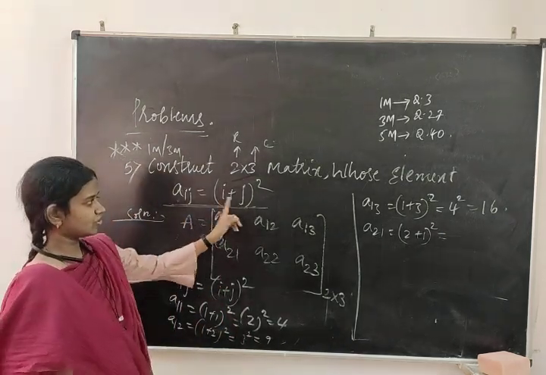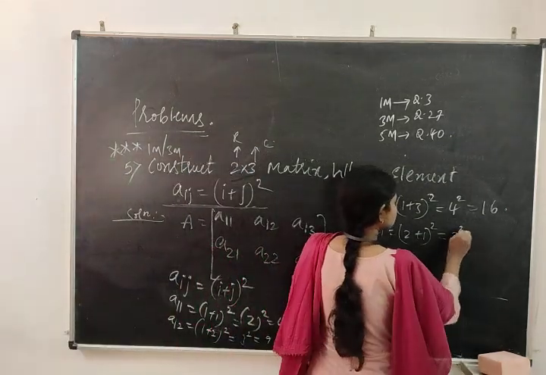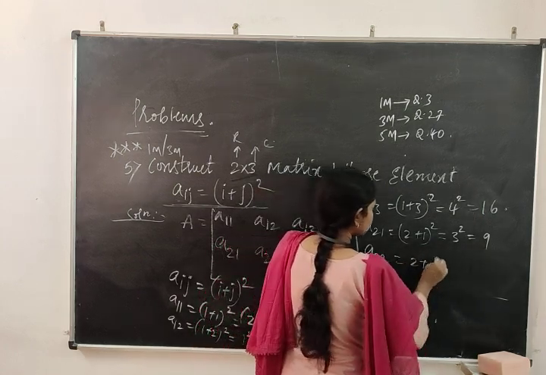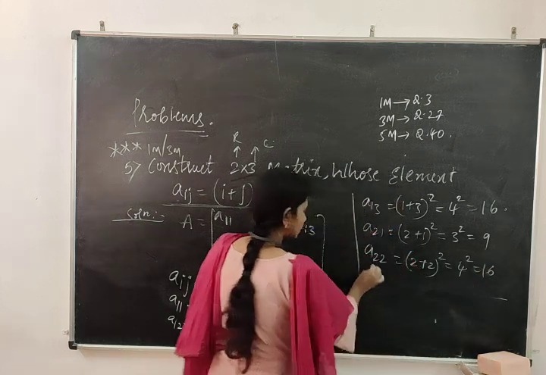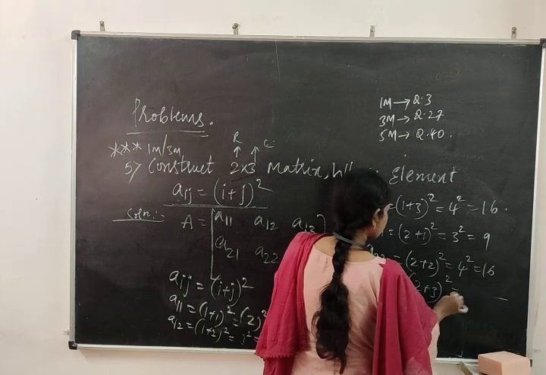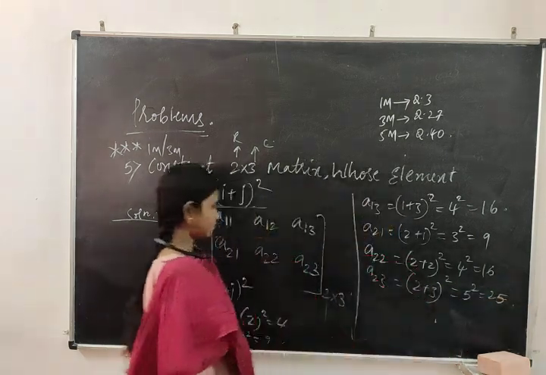Whatever data they have given, you have to substitute in that itself. 2 plus 1 whole square, that is 3 square, 9. a22: (2 plus 2) whole square, that is 4 square, equal to 16. a23: (2 plus 3) whole square, that is 5 square, which equals 25.